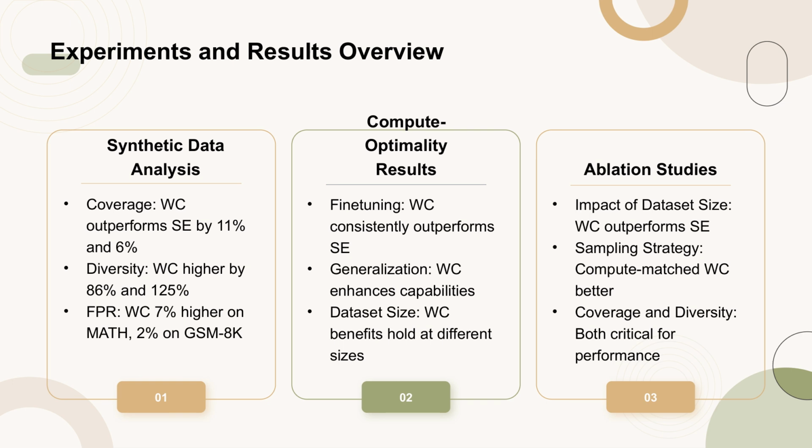Moving on to compute optimality results, we observe that fine-tuning with WC data consistently leads to better performance than with SE data, both in terms of accuracy and generalization capabilities. This trend holds even when varying the dataset size, as smaller datasets generated by the WC model still outperform those from the SE model. Finally, our ablation studies further support the benefits of the WC model, showing that compute-optimal sampling and maintaining both high coverage and diversity are crucial for training strong reasoners.